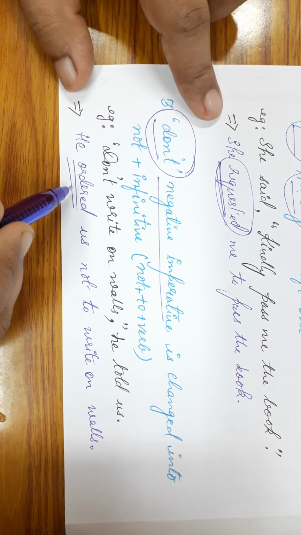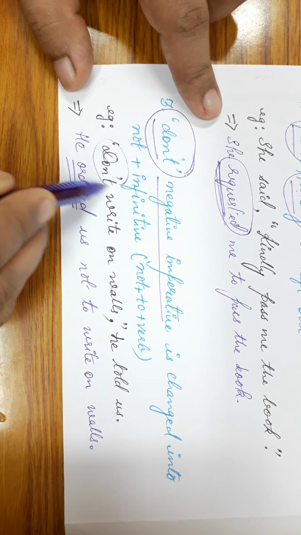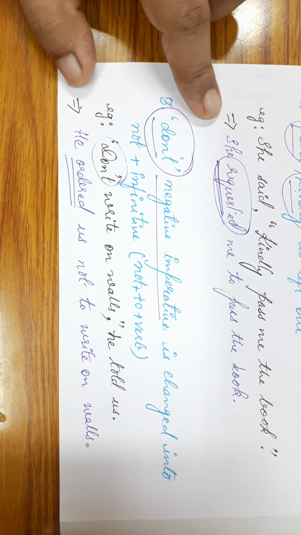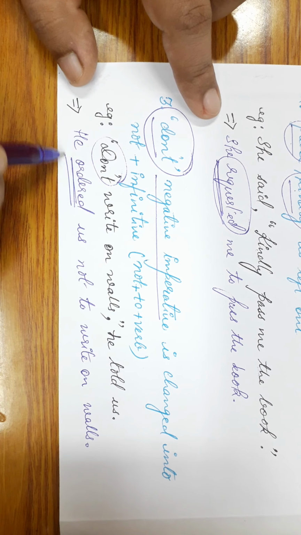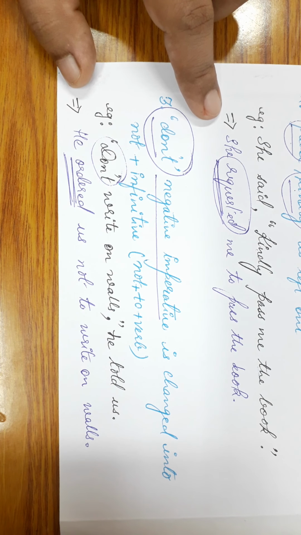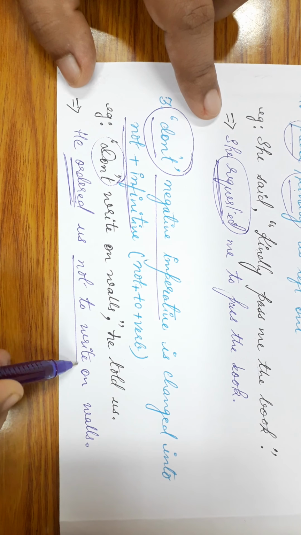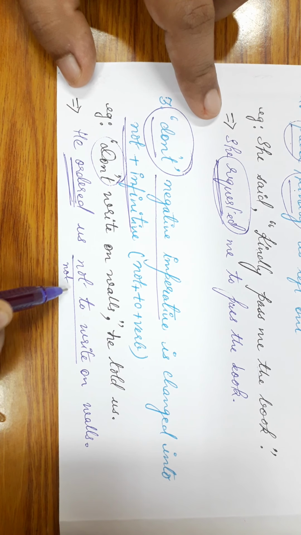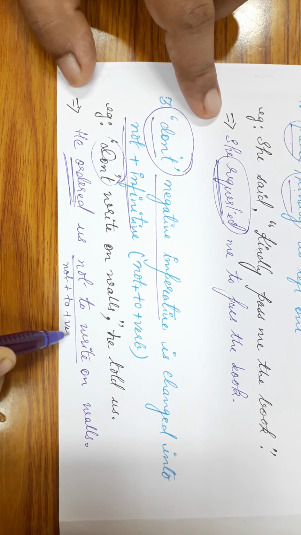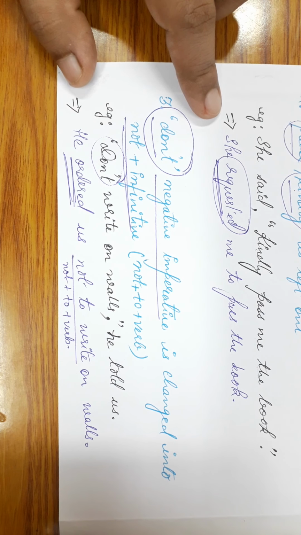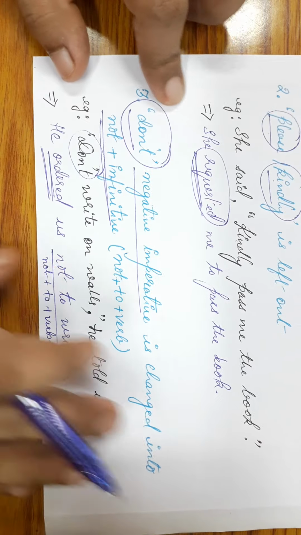I have simply derived this from the negative imperative "don't". From here I can understand the tone of the sentence, and that's why the sense is clear to me and I am using the reporting verb "ordered". I have used not plus infinitive, that is, not plus to plus verb. Is that clear? Now, let's see some more examples.